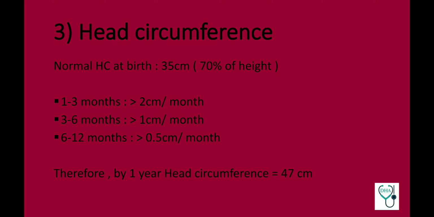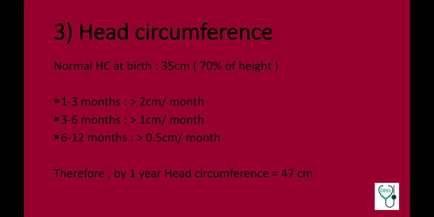Pattern of increase of head circumference. First 3 months, it increases by 2 centimeters per month. 3 to 6 months, it increases by 1 centimeter per month. And 6 to 12 months, it increases by 0.5 centimeters per month. So if you start at 35 centimeters and you add 2, 1 and 0.5 centimeters for the given pattern, by 1 year the head circumference would reach 47 centimeters.